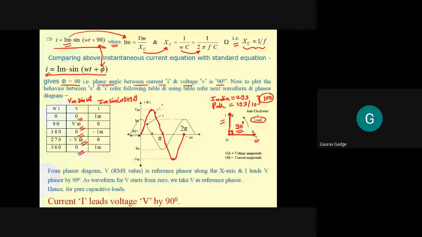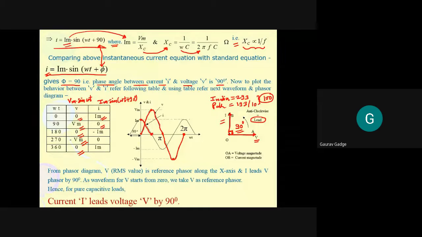Now let us check the behavior of current for the capacitor. For the capacitor, when omega t is equal to 0, the value of current is positive. Just see, positive. When omega t is 90 degree, I is equal to 0. Just see that current is reaching 0.